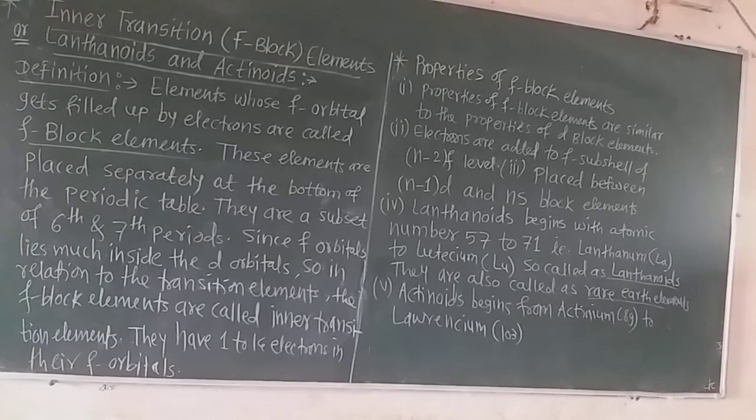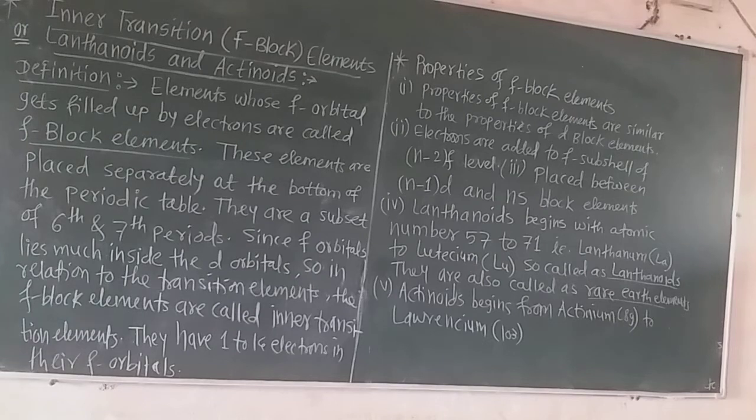Lanthanoids begin with atomic number 57 to 71, that is from lanthanum (La) to lutetium, and so they are called lanthanoids because they have properties similar to those of lanthanum. They are also called rare earth elements because they are found very rarely in the earth's crust. So they are also called rare earth elements.